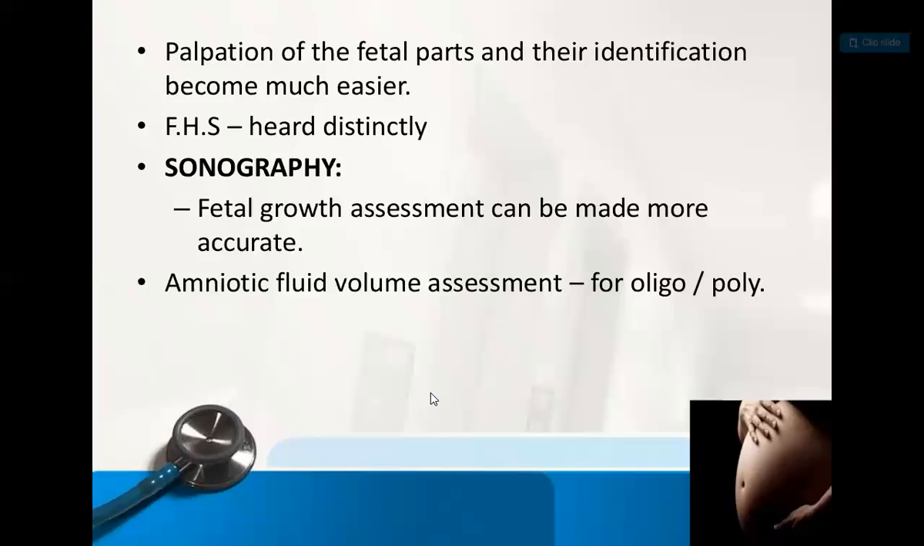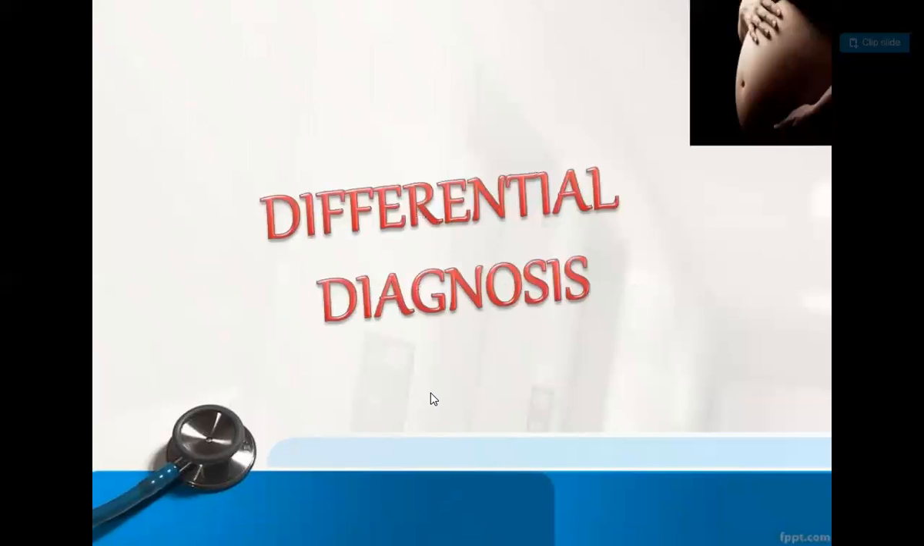And amniotic fluid volume assessment, which we have seen in the previous session, that is whether the amniotic fluid is more or less. If it is less, then it is called oligohydramnios. If it is more, then it is called polyhydramnios.